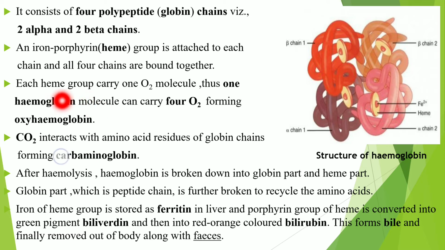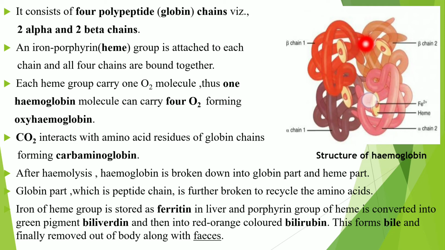Then all these four chains are bound together. Each heme group carries one oxygen molecule, and thus one hemoglobin molecule can carry four oxygen molecules, which forms oxyhemoglobin. So these four iron compounds each carry one oxygen molecule.